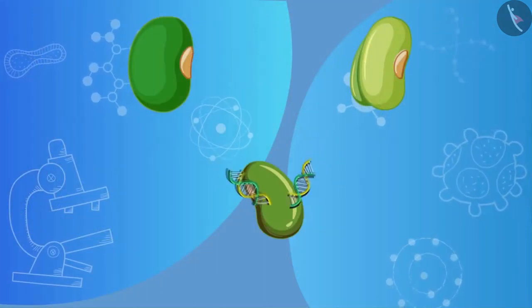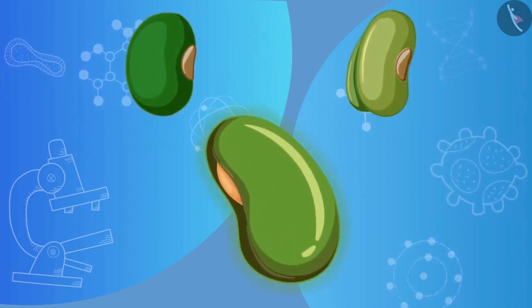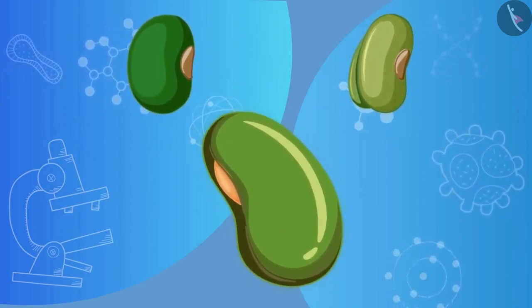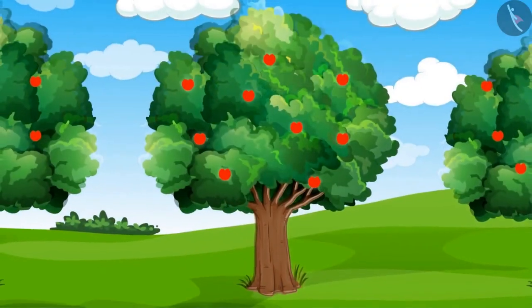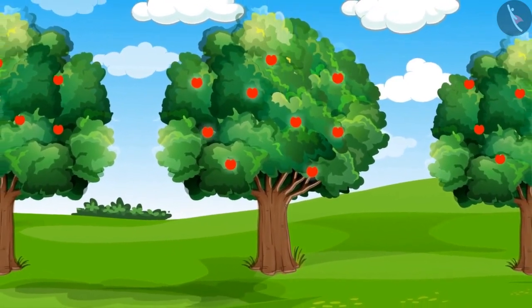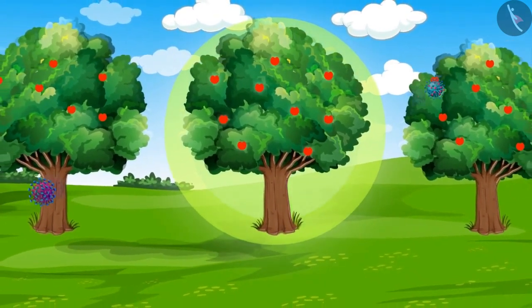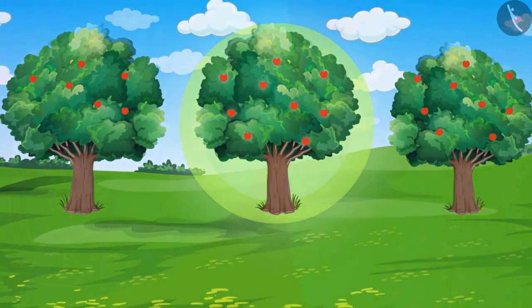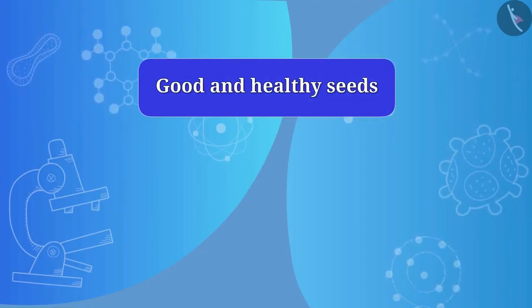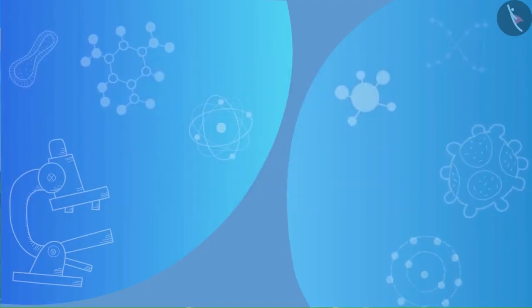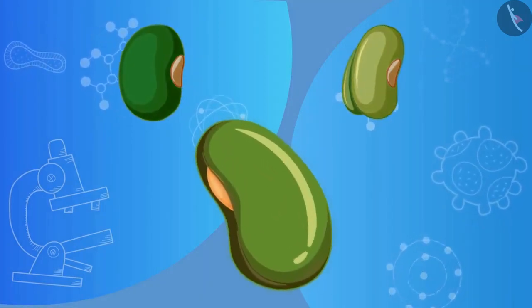By hybridization. In this method, scientists treat the seeds of both plants in a scientific manner and create a new seed which has the desired properties of both seeds. So what kind of tree will it be with the new seeds? High yield and highly resistant towards diseases. Do you know the other ways by which crops can be improved? Crops can also be improved by the use of good and healthy seeds and by using genetically modified seeds. So friends, by hybridization and genetic modification, we can make better seeds.